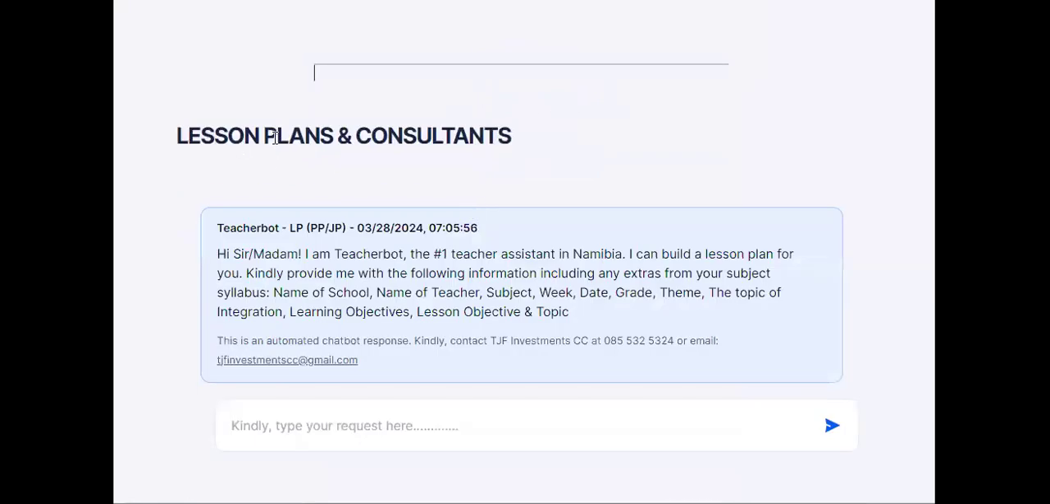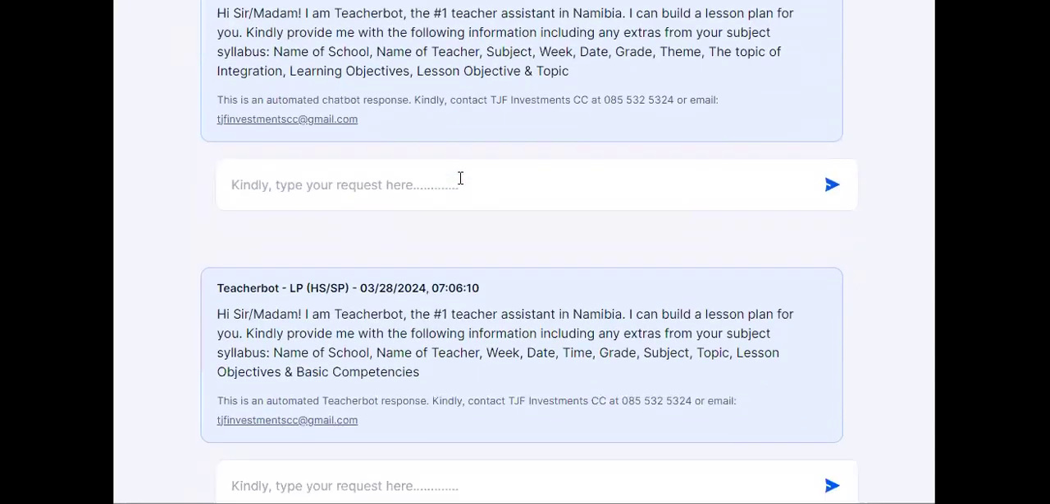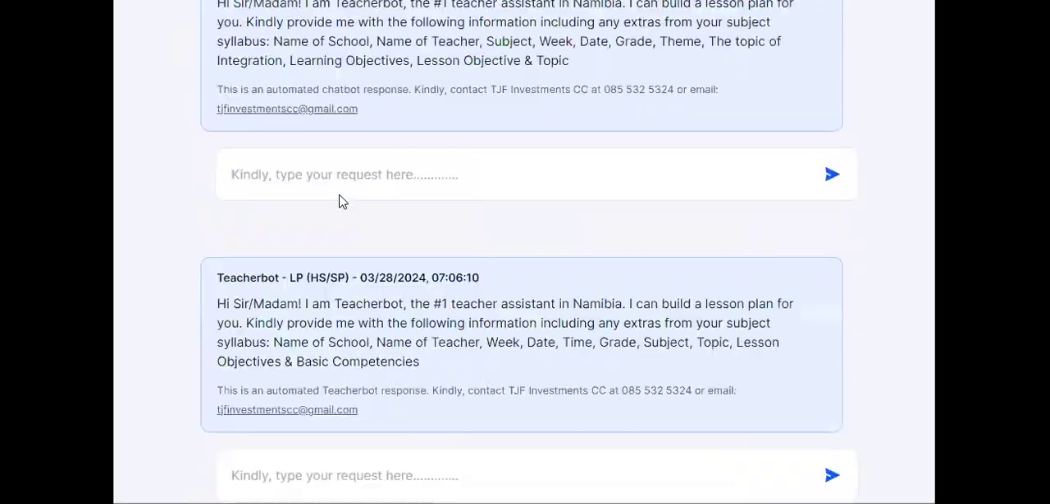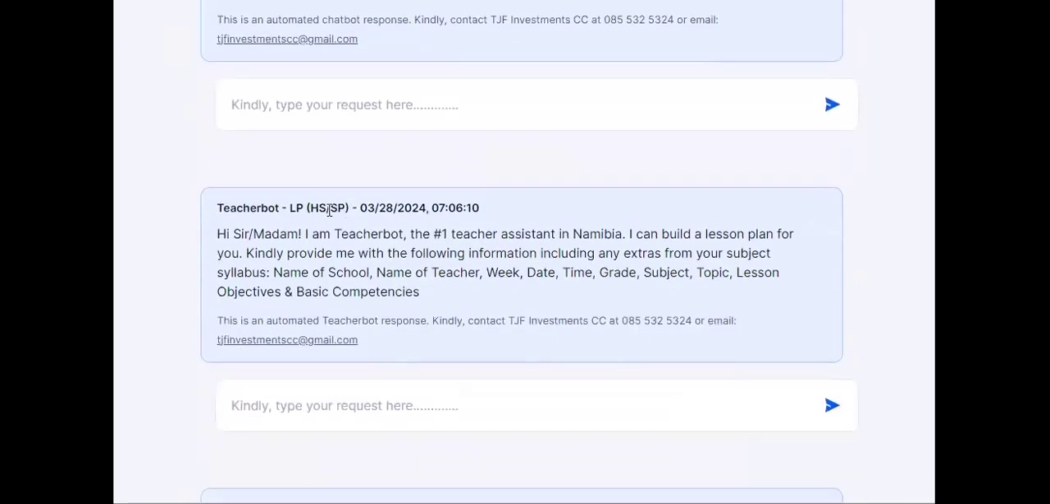As you can see, lesson plans and consultants. You will see now what we mean by consultants. Here is your lesson plan canvas for lower primary, according to the lower primary format. And here is your lesson plan canvas for pre-primary and junior primary, and this is high school and senior primary.